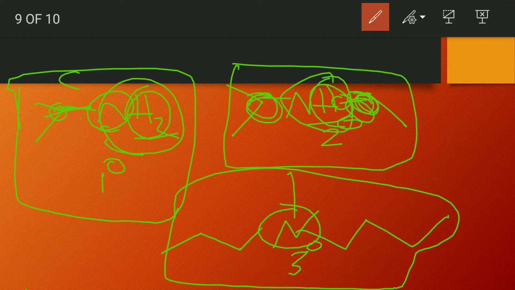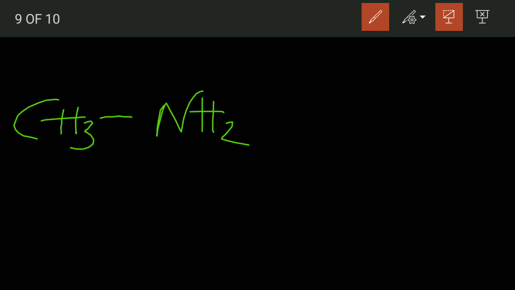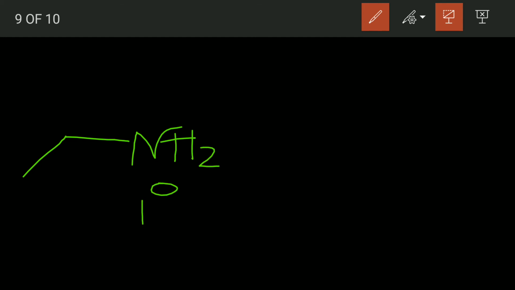So let's see some more examples to make your concepts clear. Tell me the degree of this amine. That is 1. Why? It is directly attached to one carbon. Now tell me the degree here. Here also the degree is 1. Why? It is directly attached to one carbon. And what is the degree here?